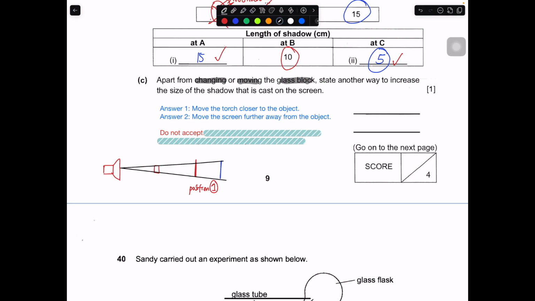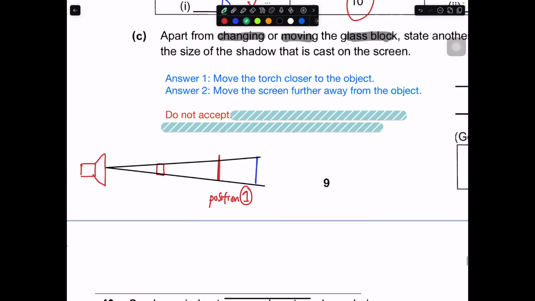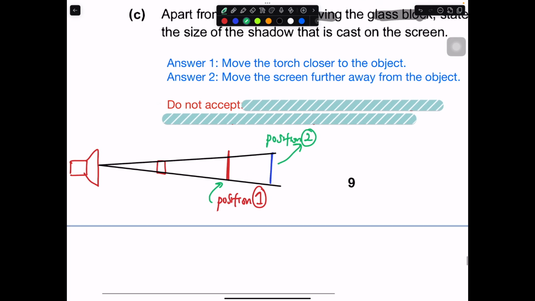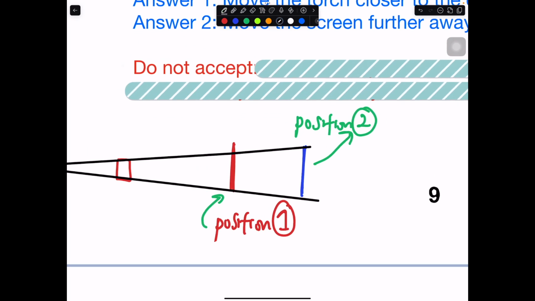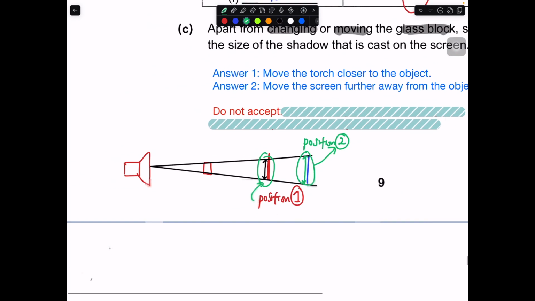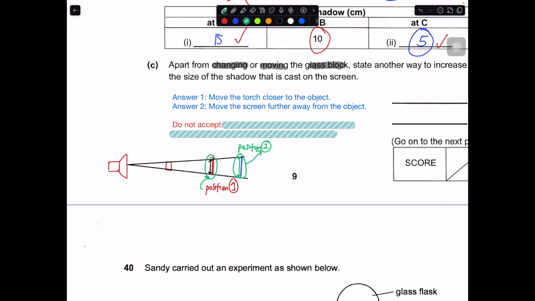Okay, so this is some ways that in the exam you can use to help you. So let me just put it down here. Position 2 is this part over here. Position 1 is this part. So you can see this is the length of the shadow for position 1, and this is the length of the shadow for position 2. You can see the green arrow is much longer than the black arrow. So when you move the screen further away from the object, definitely the size of the shadow will increase. Okay, this is one way to do it.